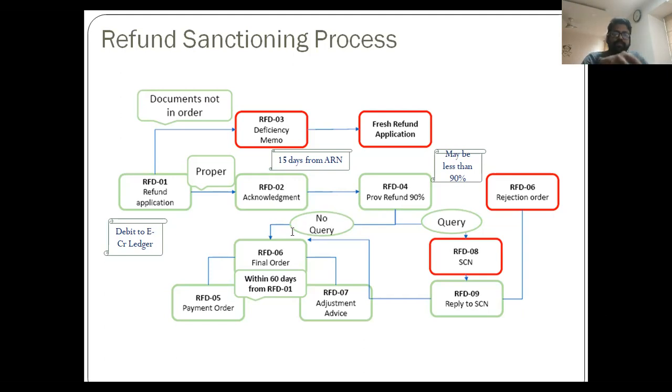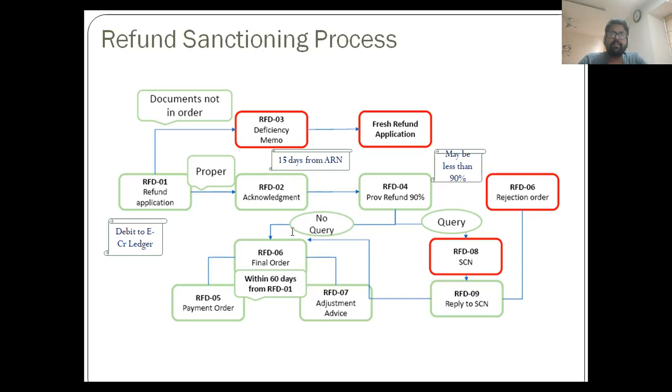So if the RFD03 is genuine and there is an error, then the taxpayer rectifies that error. But if he doesn't rectify, the officer may issue the deficiency memo again. If it has been rectified, he cannot issue the deficiency memo unless there is a substantial deficiency, which is again noted by the officer. So it depends on a case-to-case basis. And it also consumes a lot of time because a fresh application needs to be submitted again.